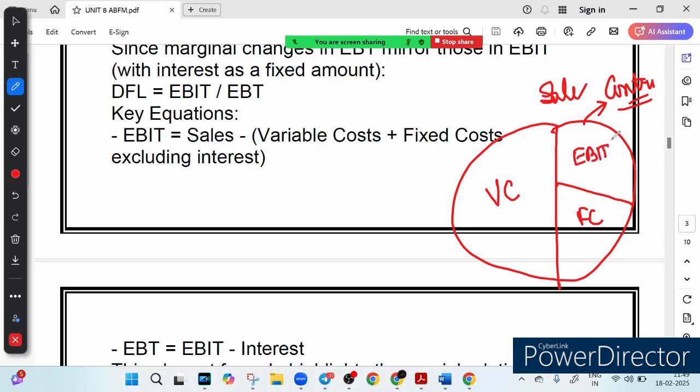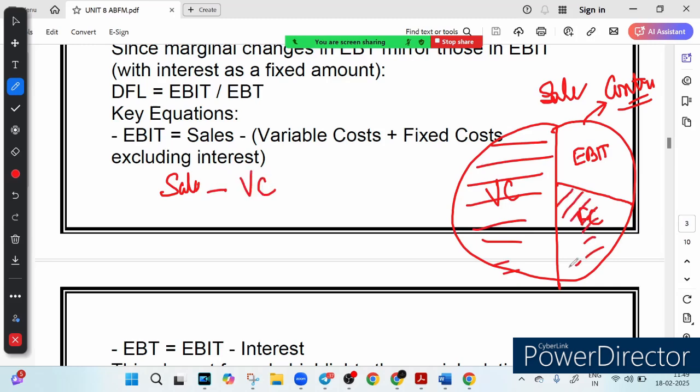So what does the formula become? How to find this EBIT? It's quite simple. First of all, you remove this portion. How? You subtract variable cost from sale, and then you further subtract the fixed cost, right? And whatever is left is your EBIT. That is the formula: sales minus variable cost minus fixed cost, excluding interest. So this is how you will get EBIT. I hope it is clear.